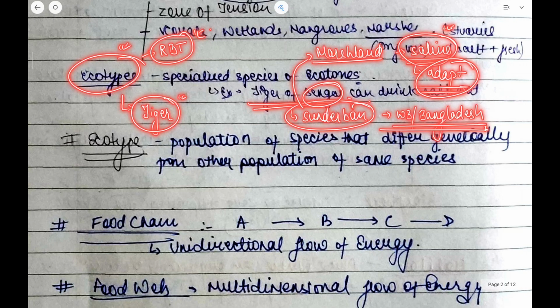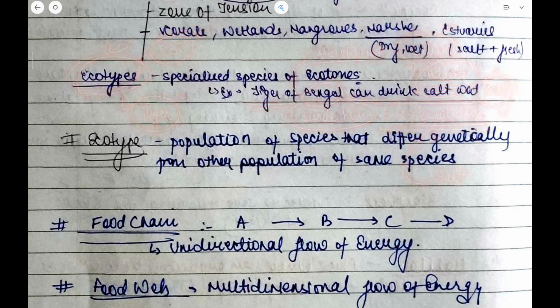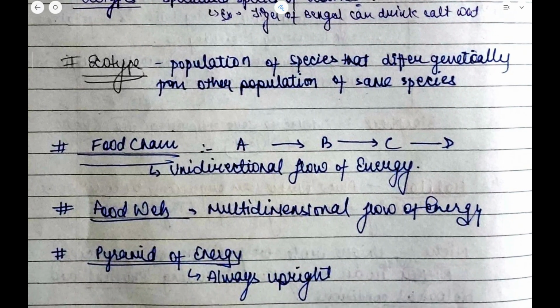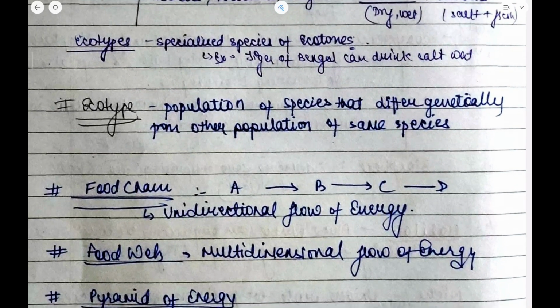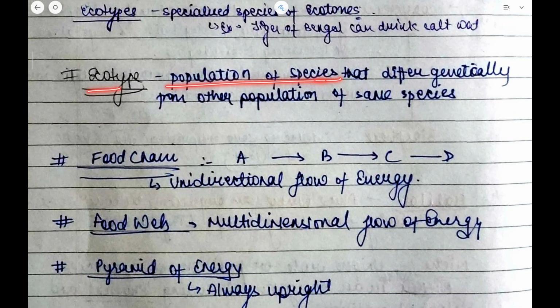It can drink the salty water. It does not need to drink fresh water. This tiger can adapt to drinking salt water, so this is known as the ecotype. I hope this is very clear. Now, ecotype is a population of a species that differs genetically from other populations of the same species.